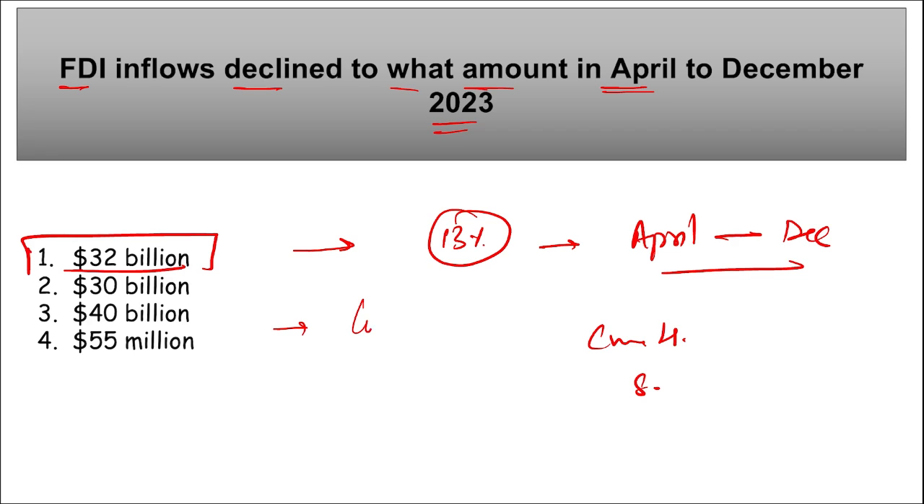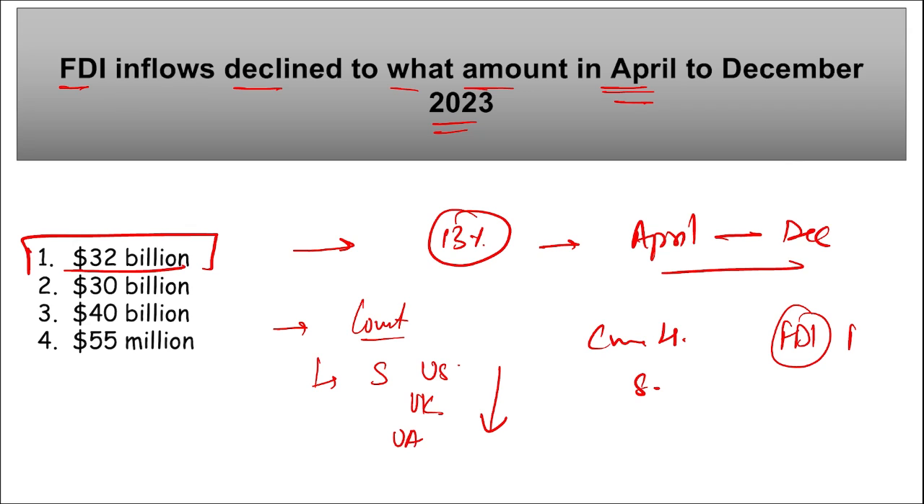Then if we talk about the countries from which we are seeing a decline in the FDI inflows, such as Singapore, US, UK, UAE, the FDI amount that used to come from these countries has declined. Next, the question can also be asked in such a way: which is the state that has received the highest FDI inflow for the period April to December 2023? That is Maharashtra, the state that received the highest inflow of FDI.